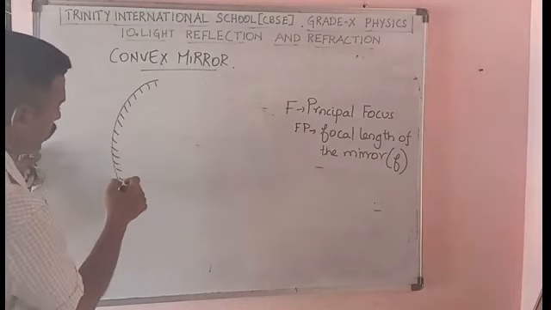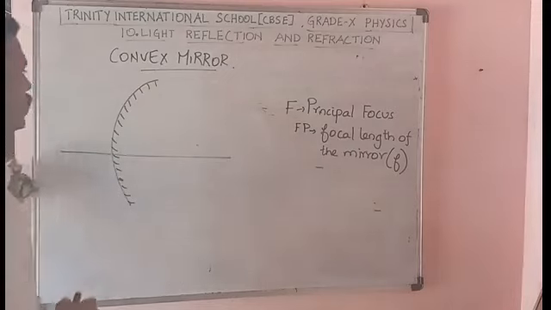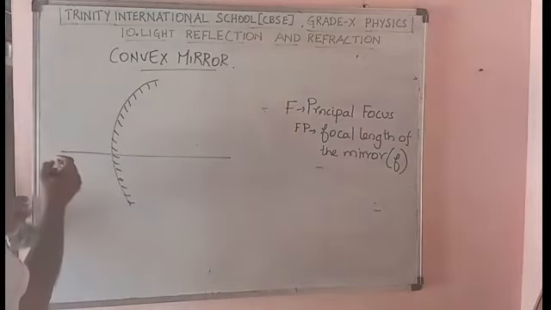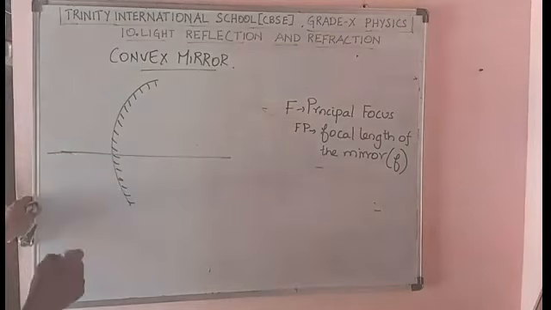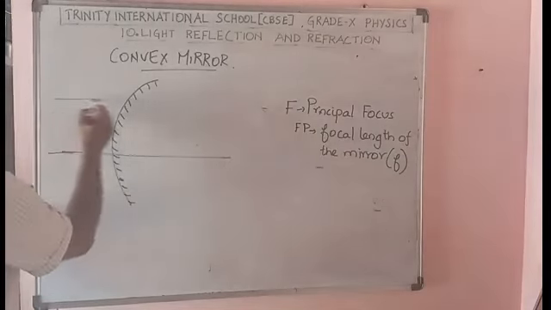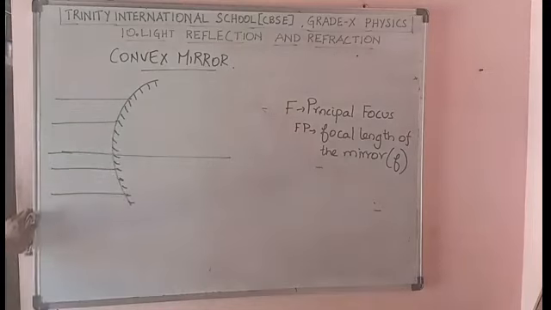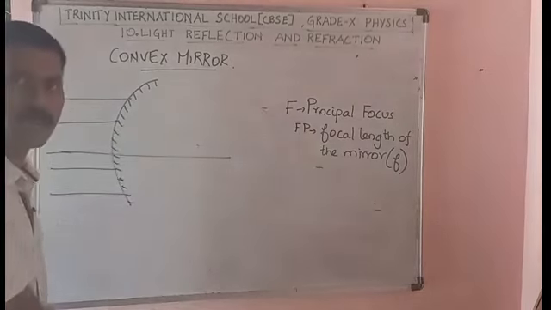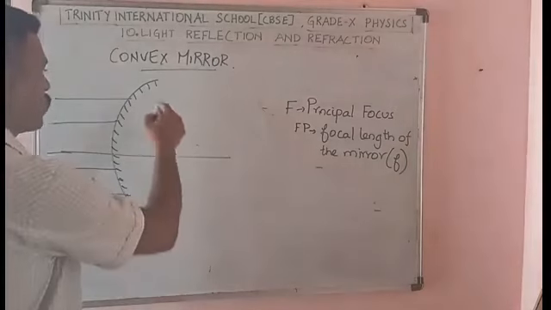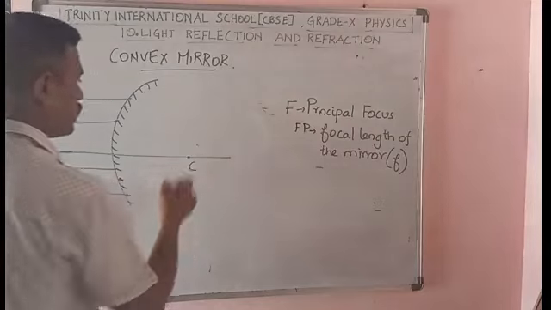Please students, don't forget to shade this. So light rays here, you see in this diagram I have light rays. Similarly, I draw parallel rays for this convex mirror, 1, 2, 3 and 4, because this convex mirror is a part of the spherical surface. Okay, so it has a center point. The same, it has a center point.